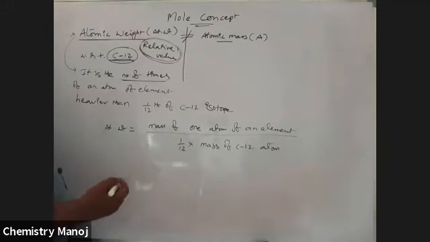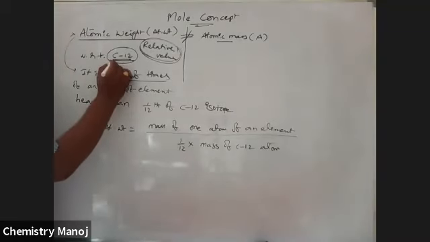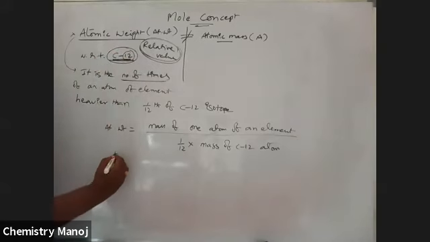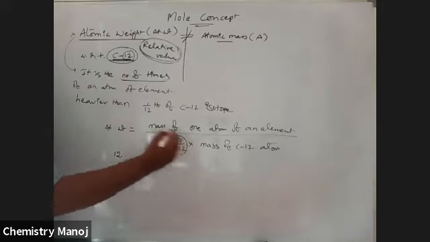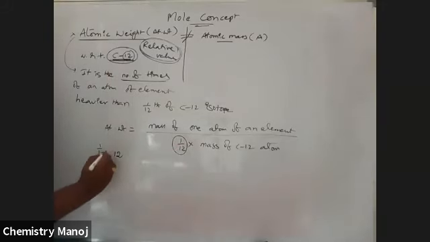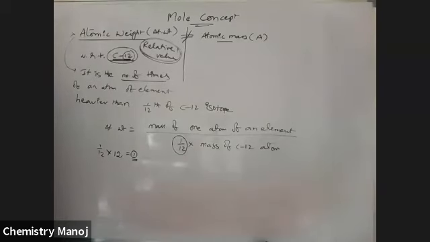So mind it, 1/12 of the mass of the C12 atom. Generally we take the mass number of carbon-12 as 12. Now we take the 1/12 part of it, that is 1/12 into 12, which is equal to 1.